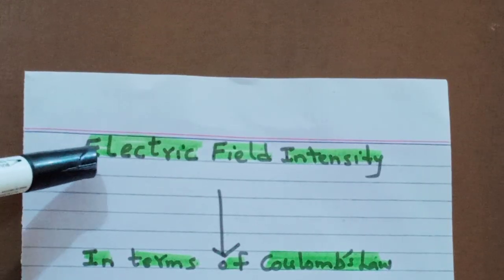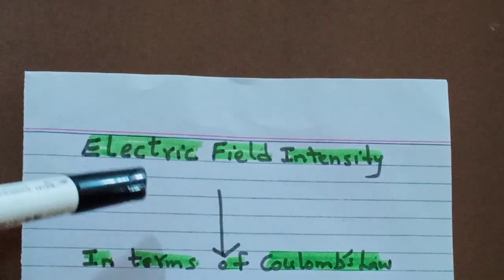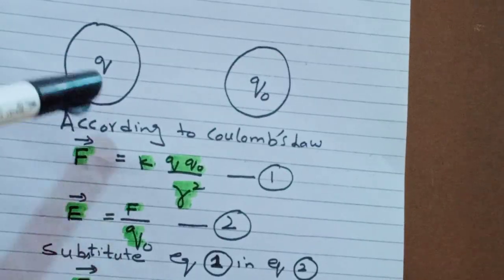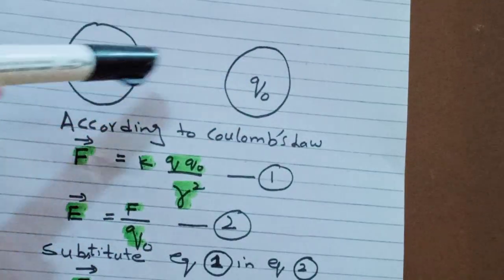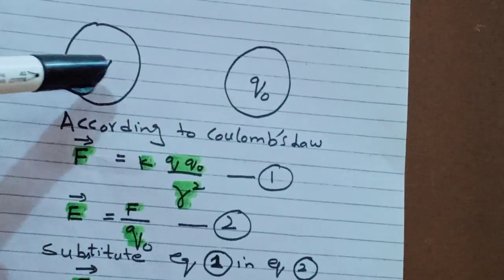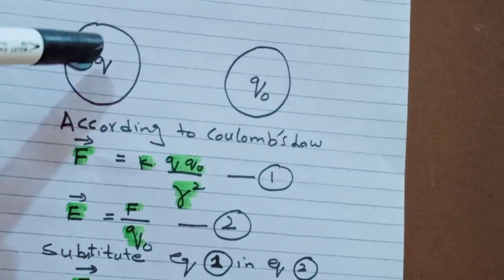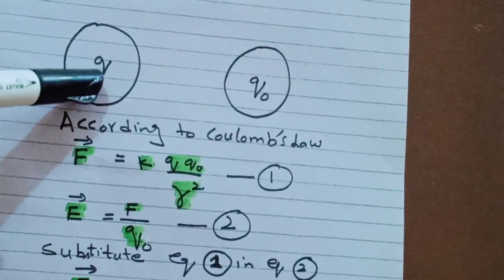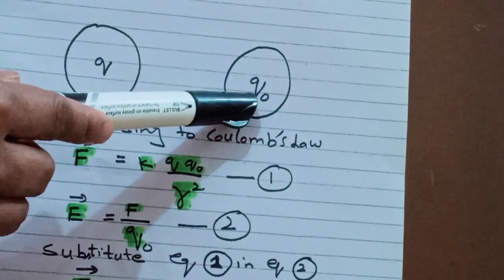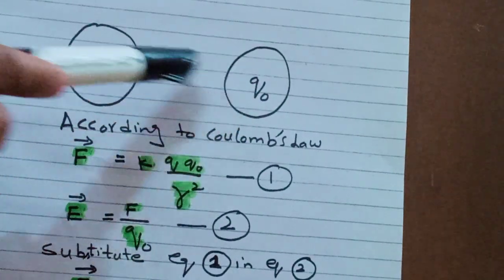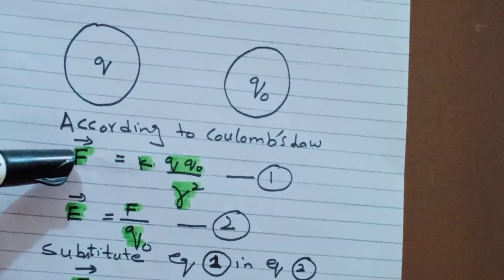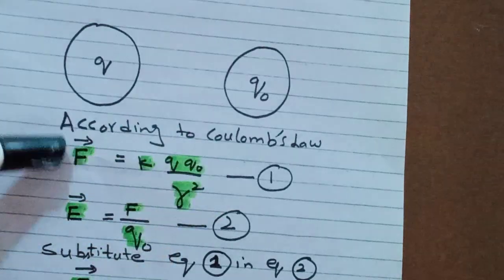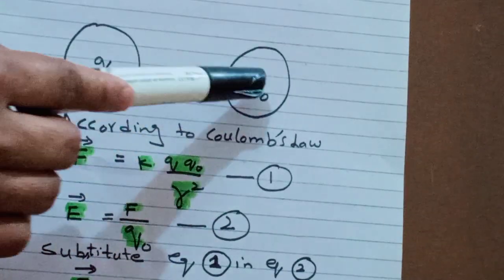Now students, we will derive one more formula of intensity in terms of Coulomb's law. Suppose we have two charges, one is Q and the other is the unit charge Q naught. They can be the same charges or opposite charges. If we write Coulomb's law for these two charges, the formula is F equals K Q Q naught divided by R square.